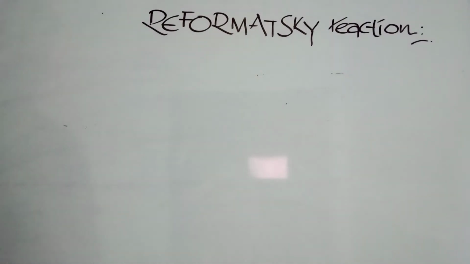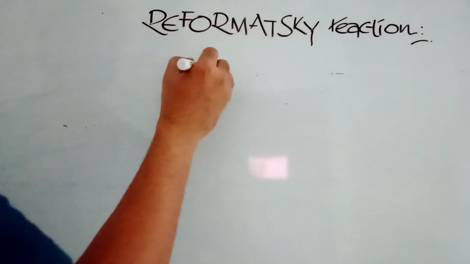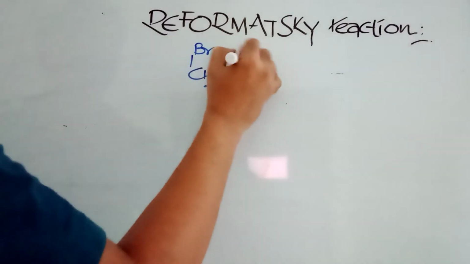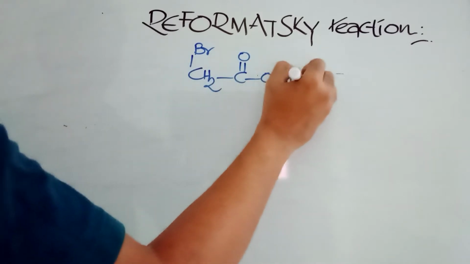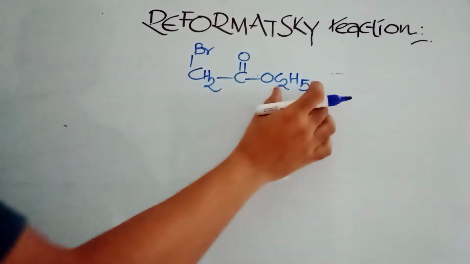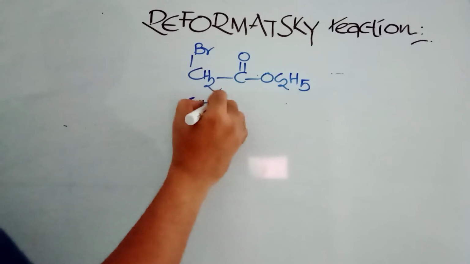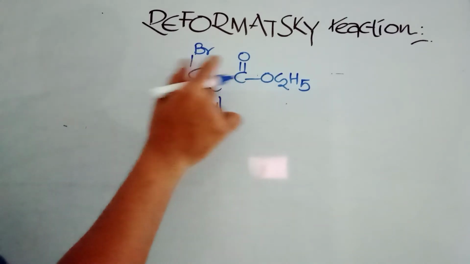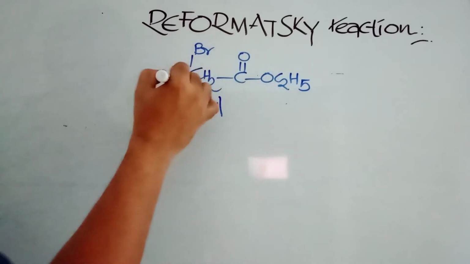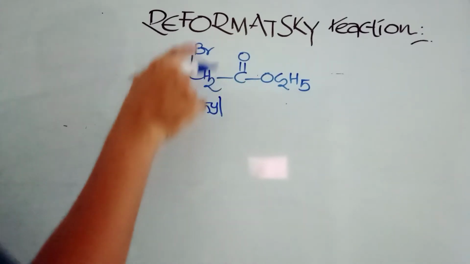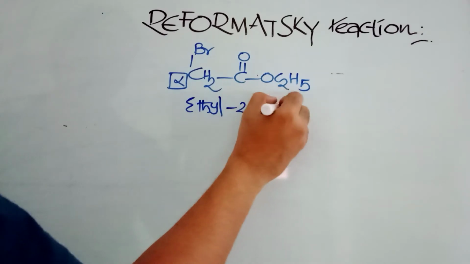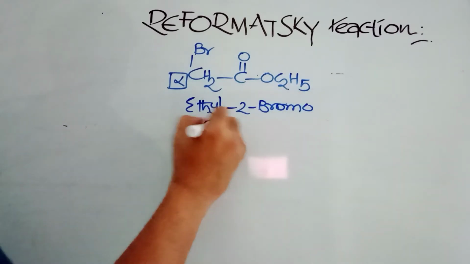See here. First we need an alpha bromo ester, CH2Br, C double bond O, C2H5. This is ethyl ethanoate, but bromine is there, and this is the functional group part, beta. So this is alpha. Alpha plus bromine is there. So 1, 2, you can say 2-bromo ethanoate.